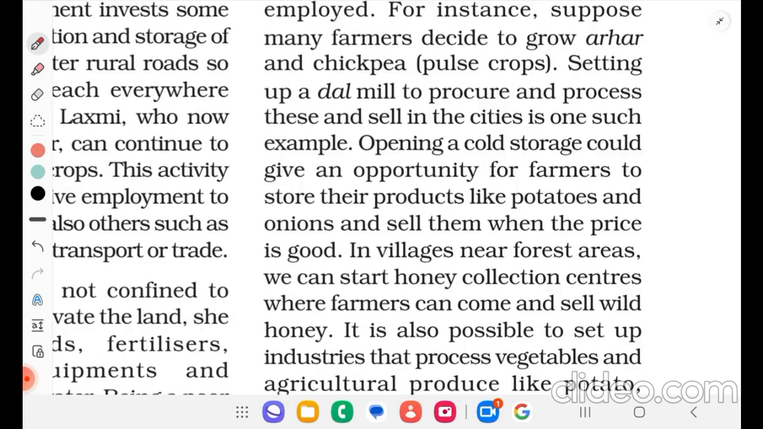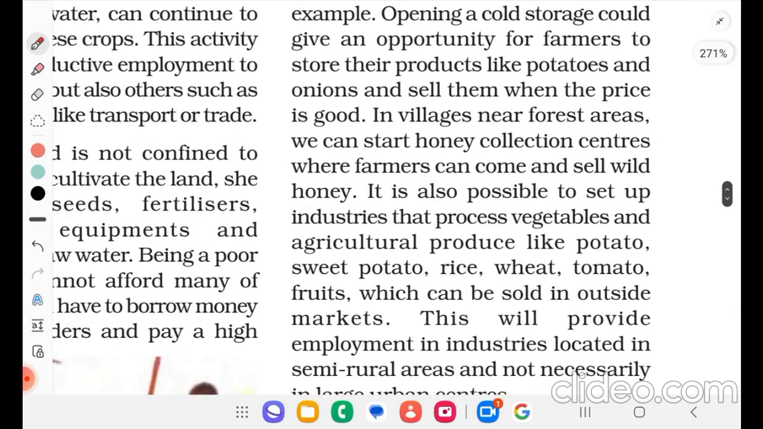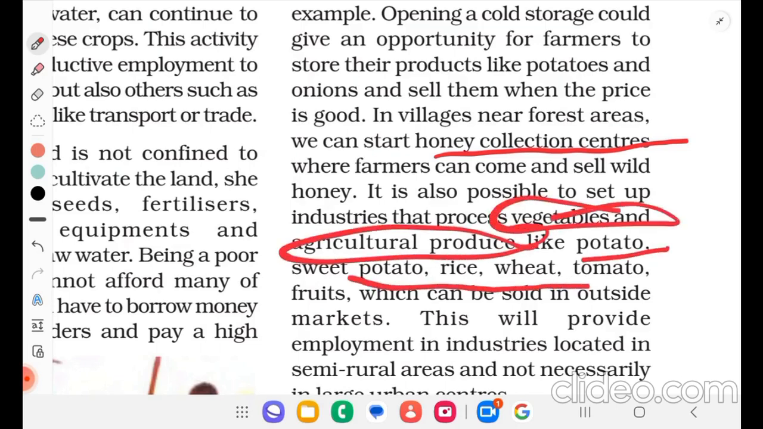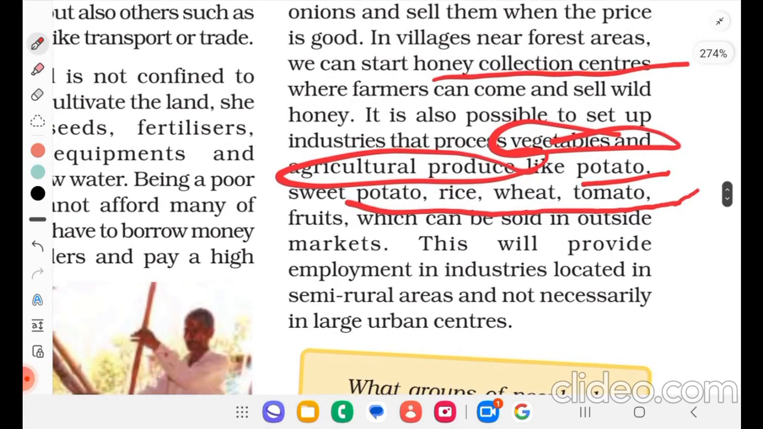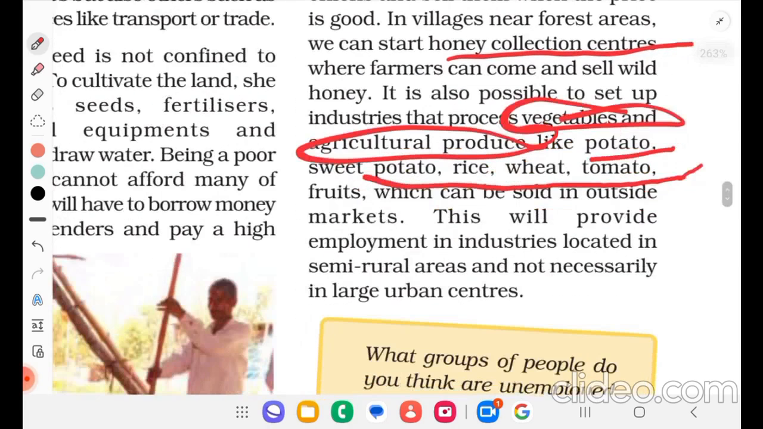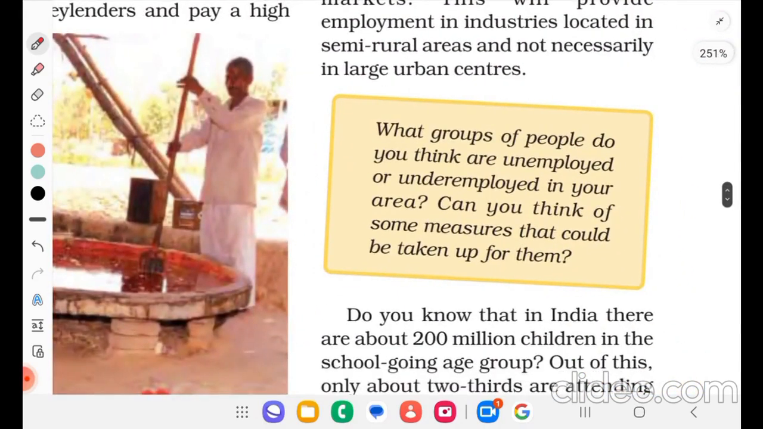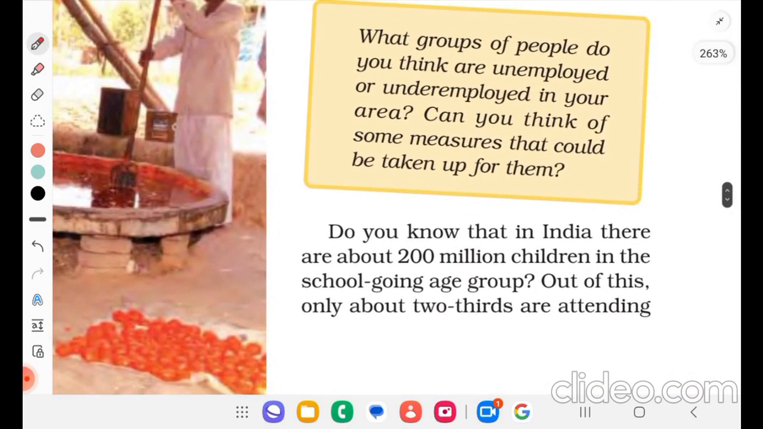In villages near forest areas, we can start honey collection centers where farmers can come and sell wild honey. It is also possible to set up industries that process vegetables and agricultural produce like potatoes, sweet potato, rice, wheat, tomato, fruits, which can be sold in outside markets. This will provide employment in industries located in semi-rural areas and not necessarily in large urban centers. What groups of people do you think are unemployed or underemployed in your area? Can you think of some measures that could be taken up for them?